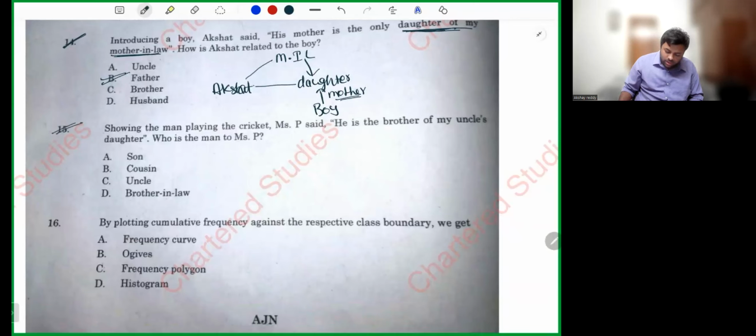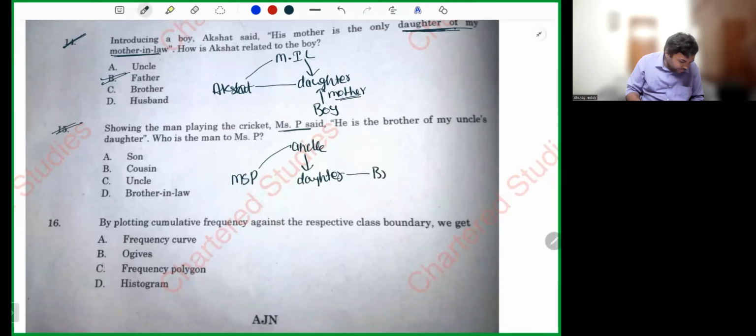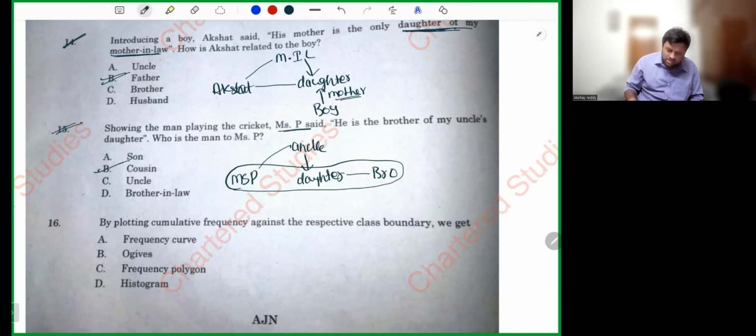Question number 15. Showing a man playing cricket, Mr. P said, he is the brother of my uncle's daughter. This daughter, brother. So can I say, my dear friends, all these people are cousins? Obviously, sir, they belong to the same generation line, so they are cousins.